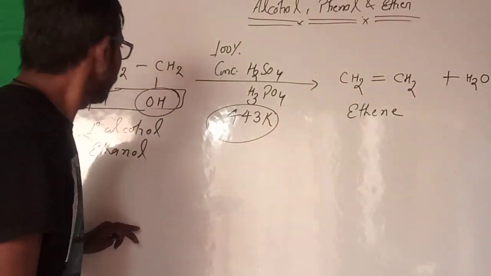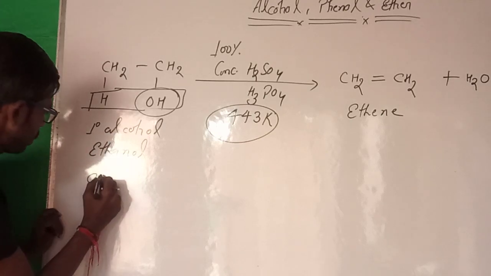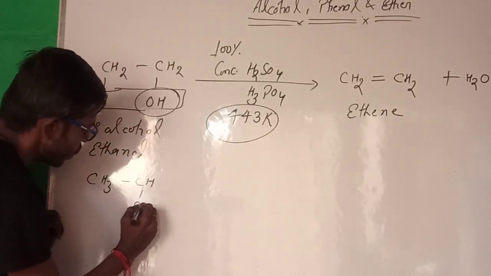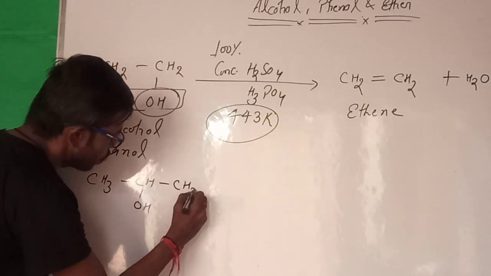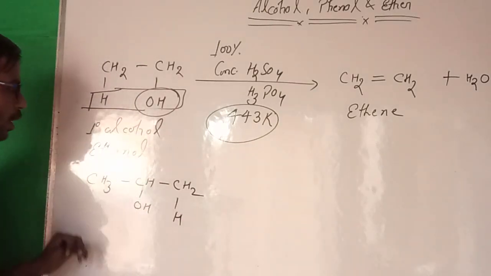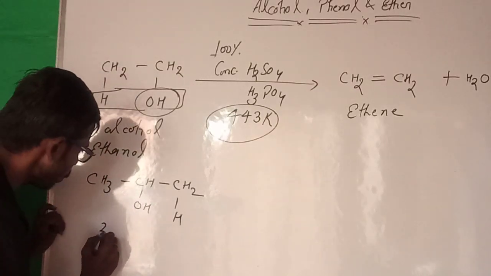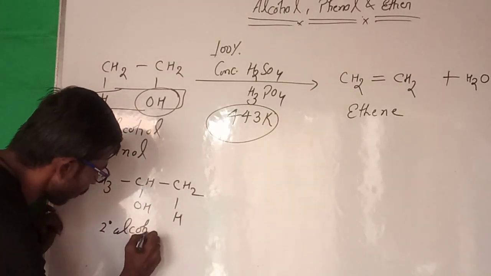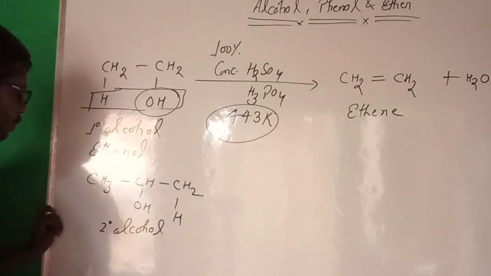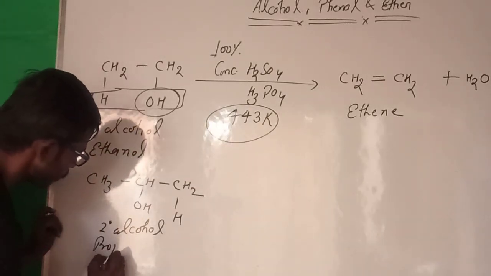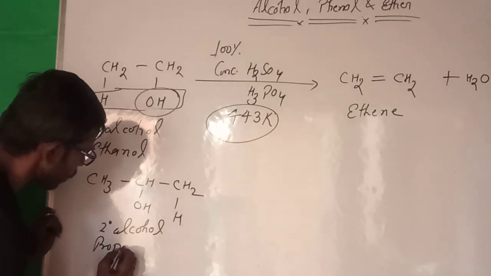Okay. But if we take 2 degree alcohol, CH3, CH, OH and CH3. This is, guys, 2 degree alcohol. So this is 2 degree alcohol, and the name of this compound is propan-2-ol.